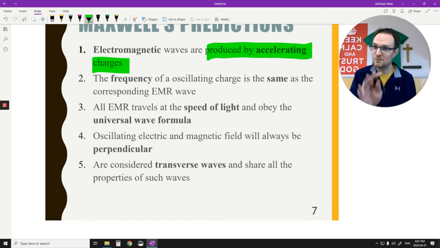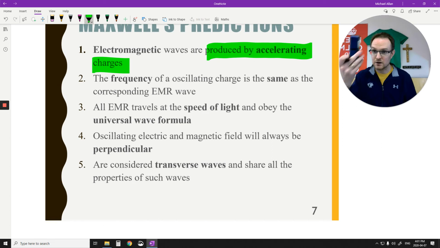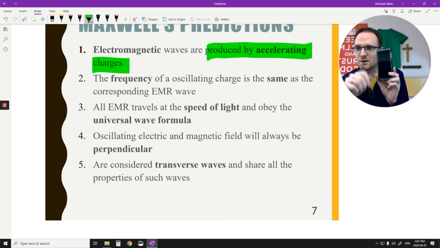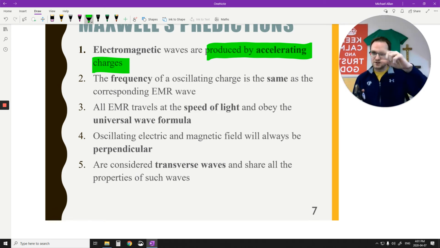Okay, so my charge is not moving at a constant velocity. If it's moving at a constant velocity, all it's doing is producing a nice constant magnetic field. I have to accelerate it to produce the EMR. So EMR is being produced all the time through wires. I have electric cords all around me, the wires in our house, power lines, radio waves in our phones, right? These are being produced because I'm just accelerating electrons in my radio antenna or my microwave antenna. All they're doing is jiggling back and forth.